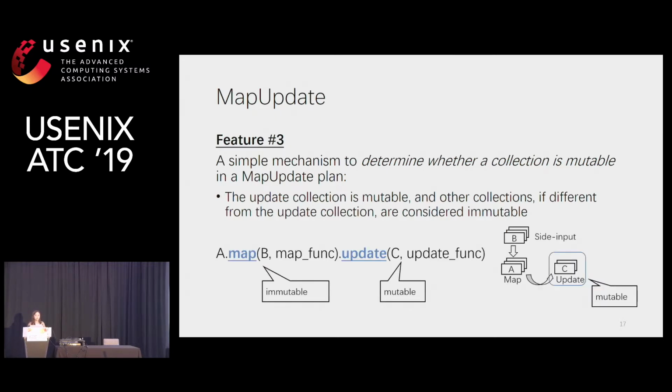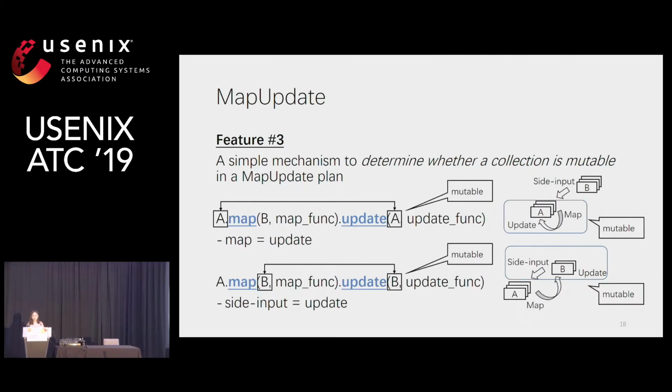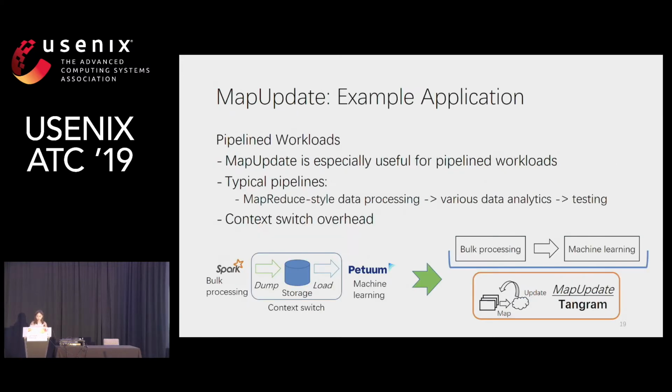For example, if all of the collections in the MapUpdate plan are different, only the update collection is mutable and others are immutable. If some of the collection is the same as the update collection, it is considered mutable, like the collection A in the first plan and the collection B in the second plan.